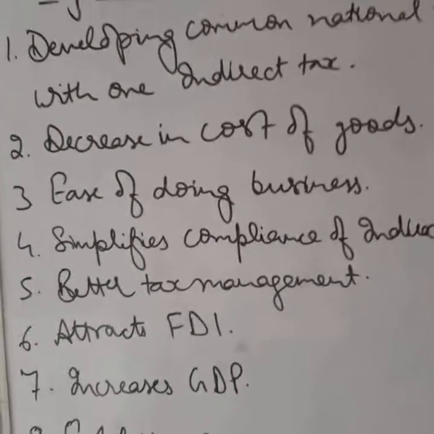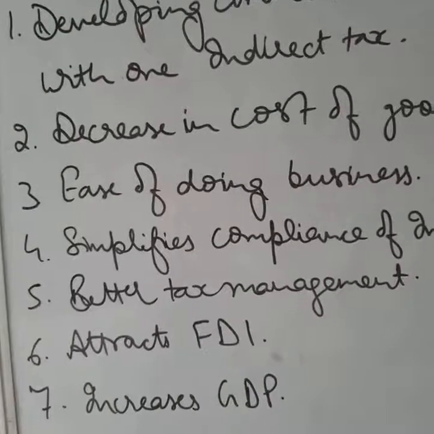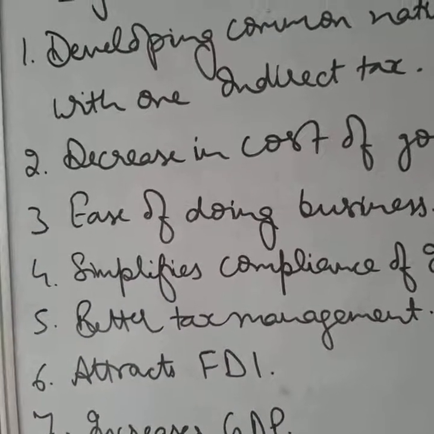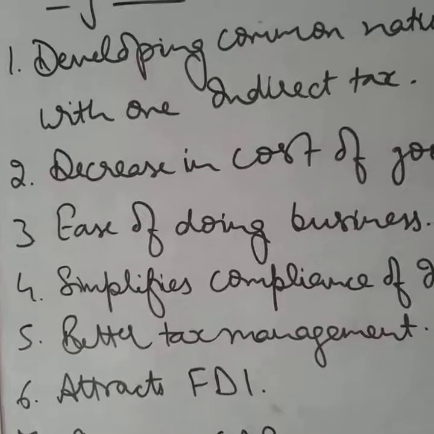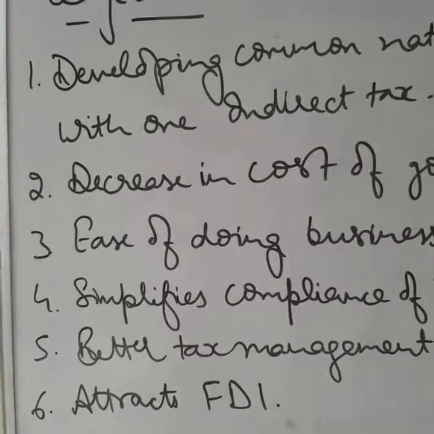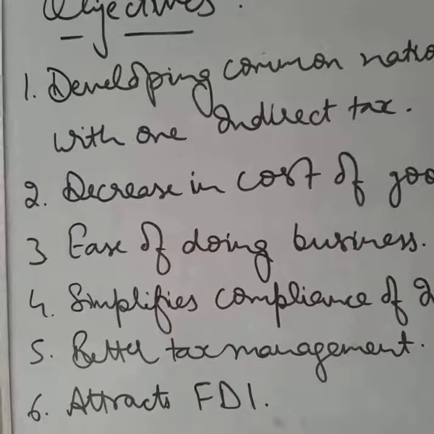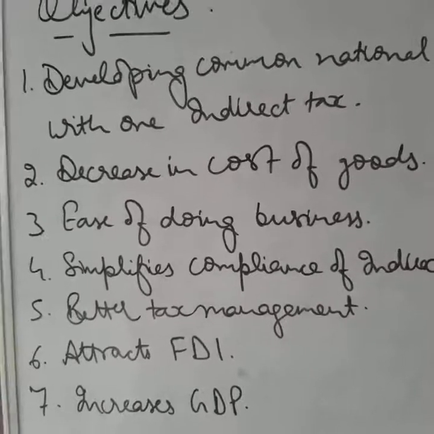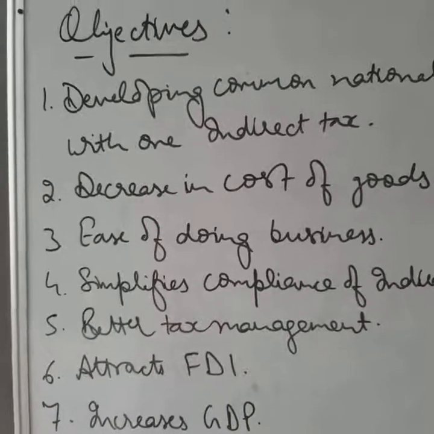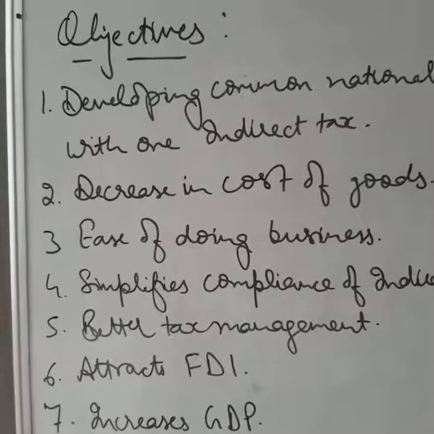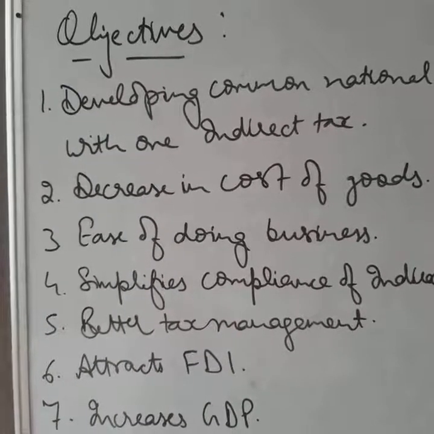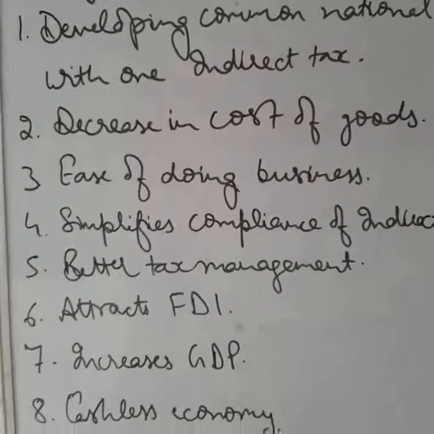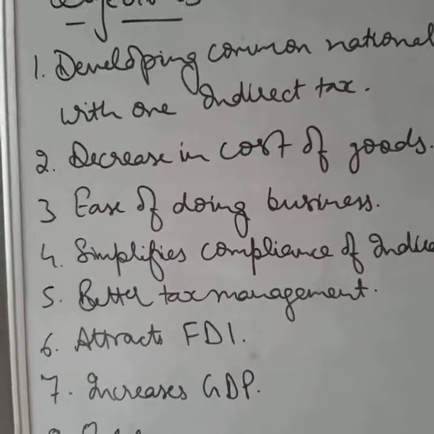Next is better tax management. For tax authorities, administration and control of GST has become better and more effective, as only one tax has to be administered and controlled by the authorities. So for all the points we can say that only one tax is there. So that is why cost has decreased, there is ease of doing business, it simplifies the compliance of indirect taxes and better tax management. Now the next point is attracting FDI.